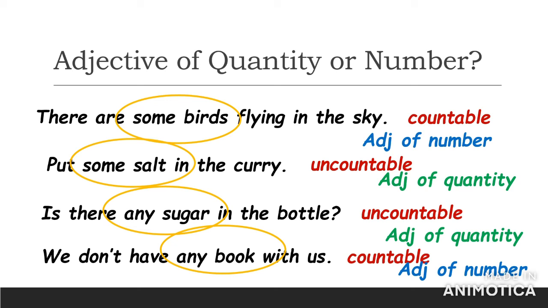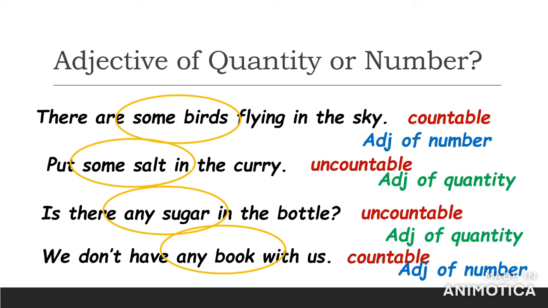Now in these sentences, you'll find that the adjectives some and any have been used both with countable as well as uncountable nouns. What you have to keep in mind is that when the adjectives some and any are used with countable nouns, then they are adjectives of number.